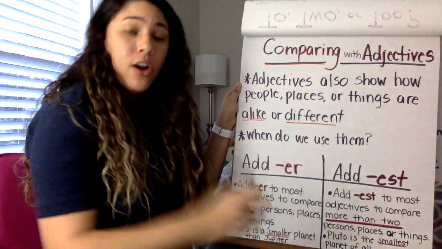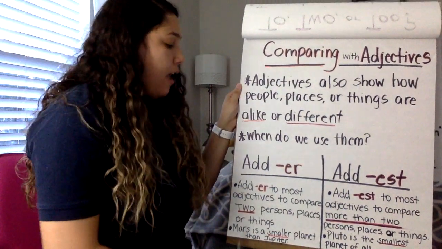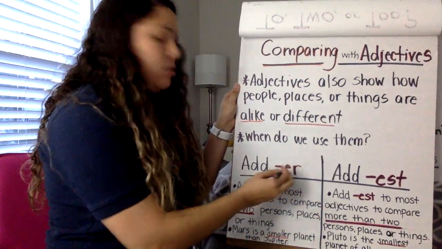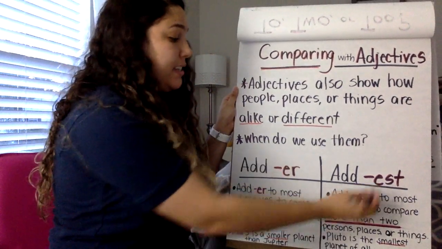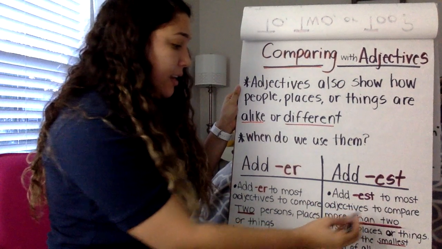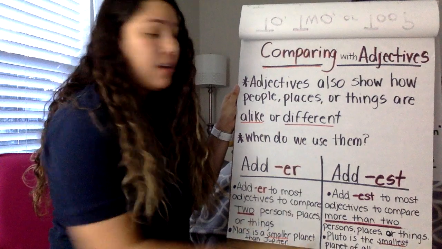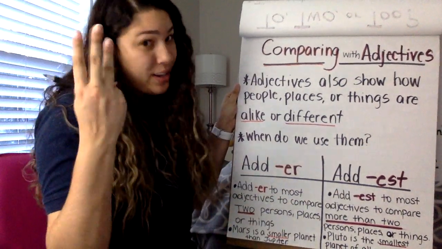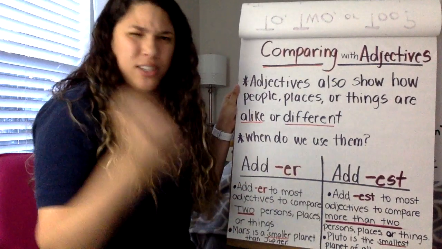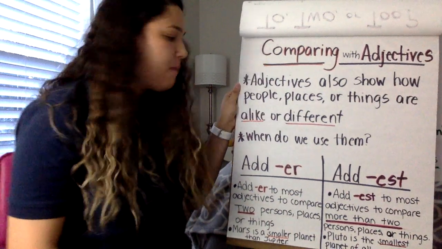So remember, ER is only for two things. And a way for you to remember that is ER is two letters, right? And EST is when you add EST to most adjectives to compare more than two persons, places, or things. And EST is more than two letters, right? It's three. So that's another clue. Just a way for you guys to remember, okay?